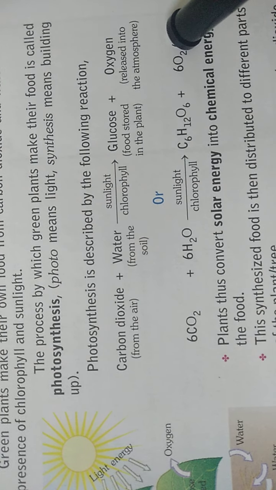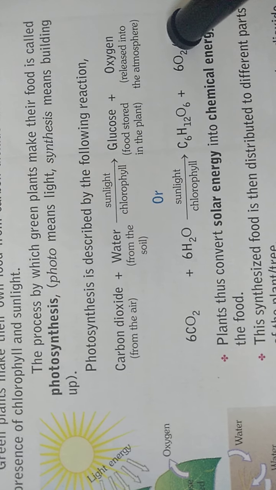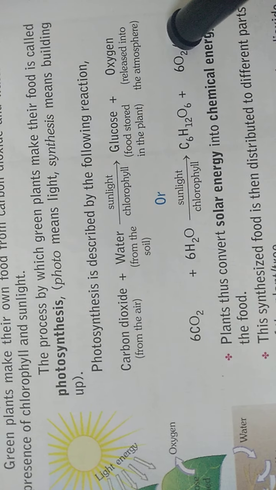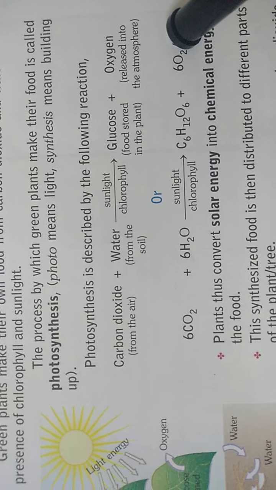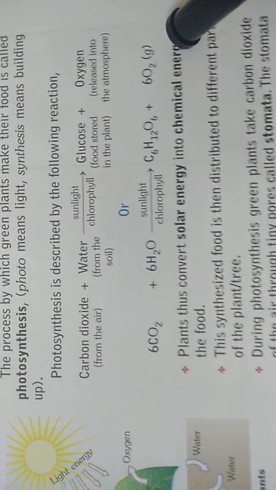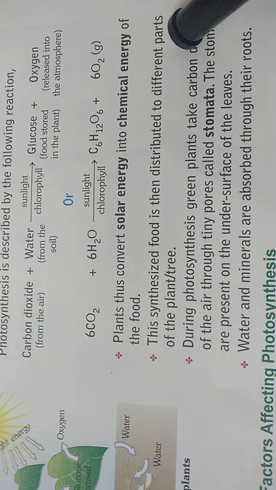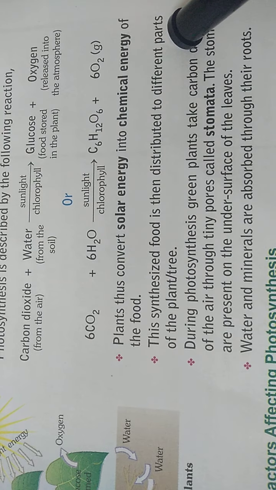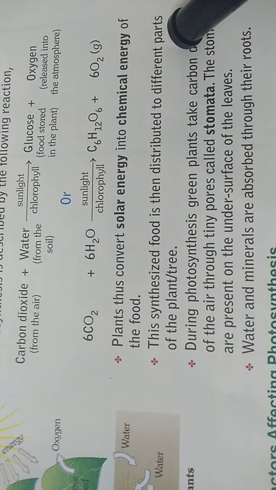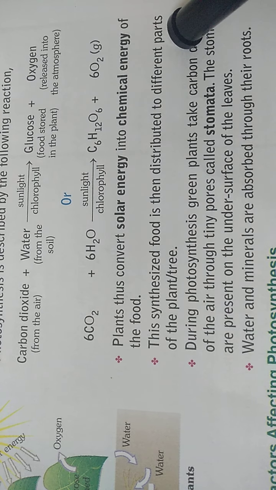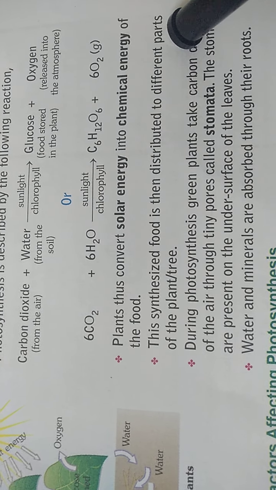For this process, sunlight and chlorophyll are a must. In the absence of any of these conditions, this process is not going to take place. Now, during this process, there is a conversion of one energy form into another. So which energy is converted into which? Solar energy converts into chemical energy, and this chemical energy is in the form of glucose molecules.